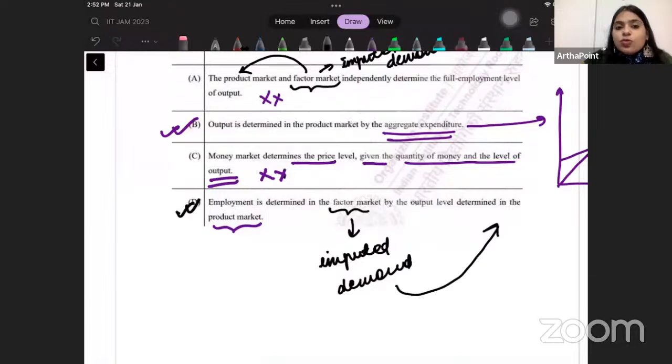So as you know, we have gone ahead and done the entire AS-AD model, right? So not the money market alone, but the product market, money market and the labor market together. The AS curve comes from the labor market. AD comes from the money plus the goods market. They together will determine, not alone. Okay.